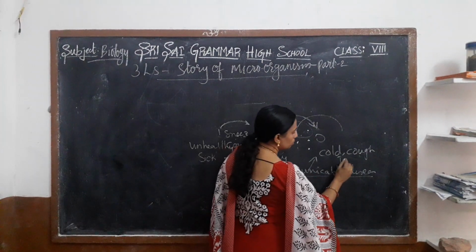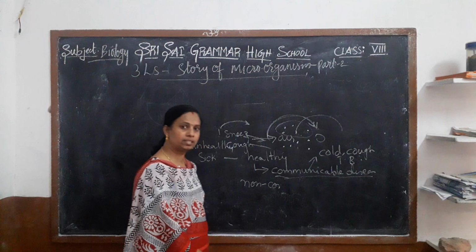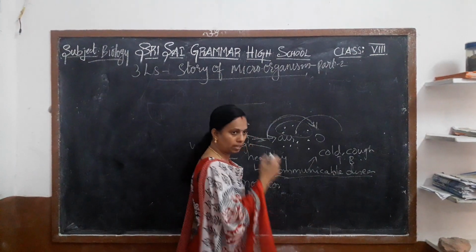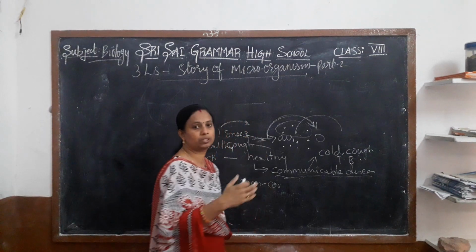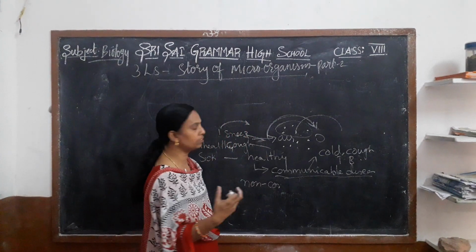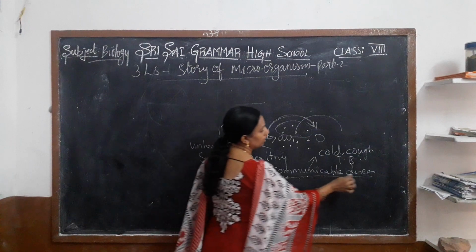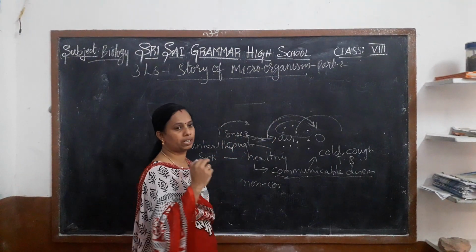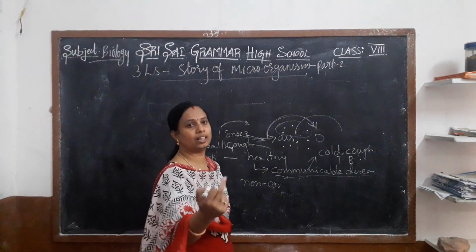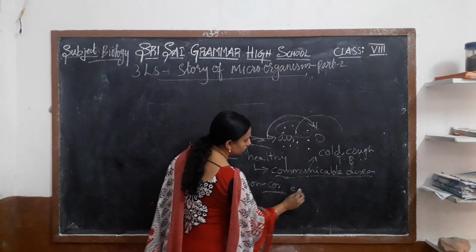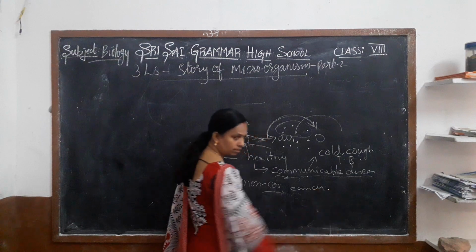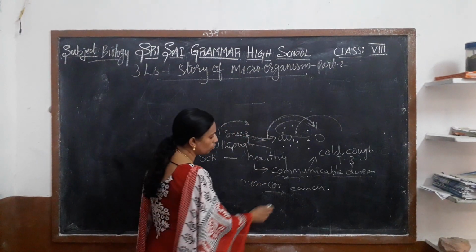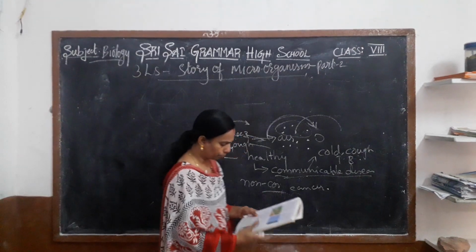TB also spreads from one person to another, and also through water. Such diseases are known as communicable diseases. Non-communicable diseases do not spread from a sick person to a healthy person, like cancer. It won't spread. It's a non-communicable disease.